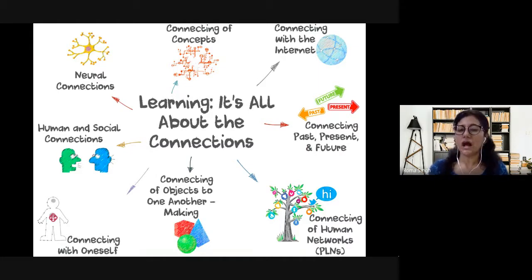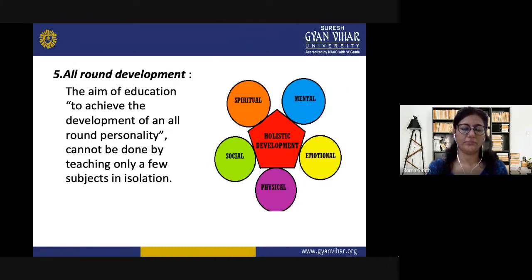So this is how the learning part will go on. This is how learning is all about the connections with each other, and based on this principle only the correlation will take place.